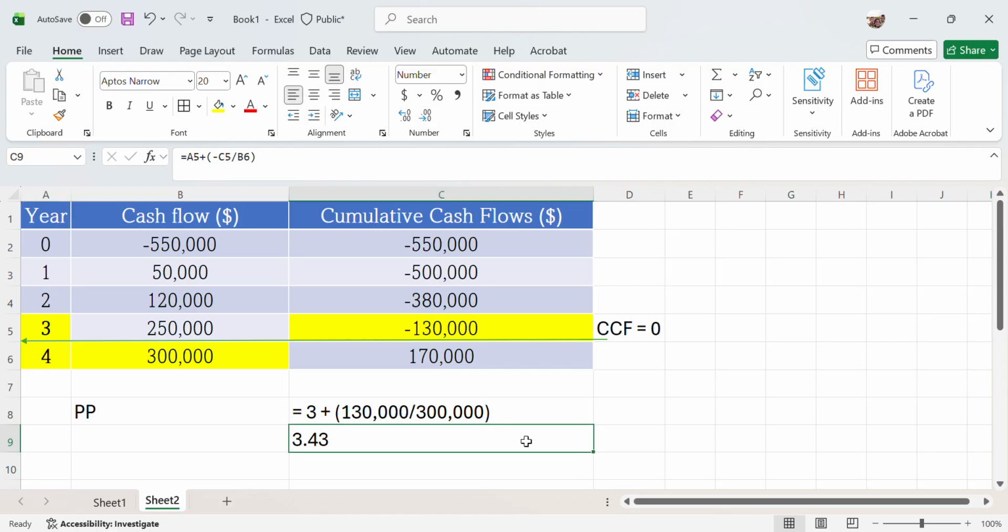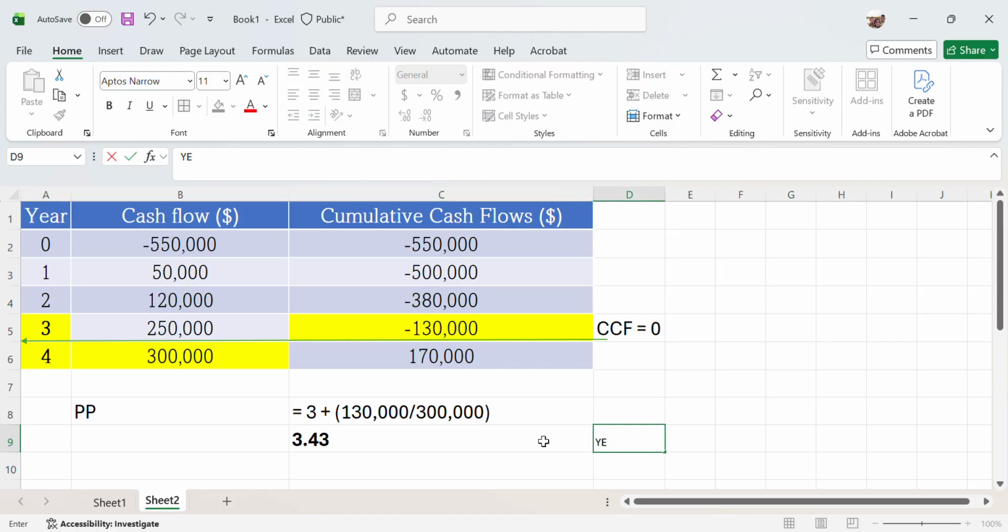This is the payback period of this Noel Corporation.